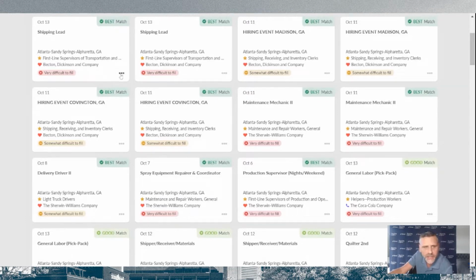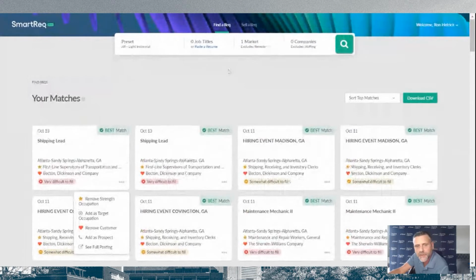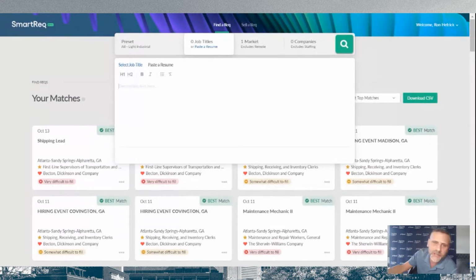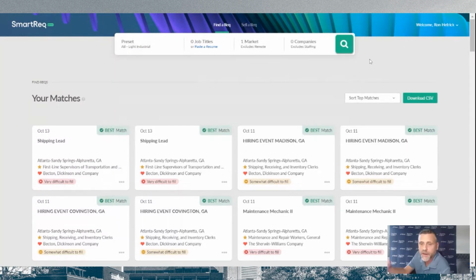You can also do other things in this card, like changing the customer to, hey, you know what, they're not a customer anymore, or you can change them to prospects. You can change occupations to strengths or targets. The last thing you can do is, let's say you just got a really great candidate in, you can come in here and paste a resume. It's going to analyze that resume, tell you all of the different jobs this person can do, and you can choose those job titles and then run it. It's going to show you everybody in the market that's trying to hire someone like that at this particular time, just in case you were trying to pro-market a really great candidate out into the market.